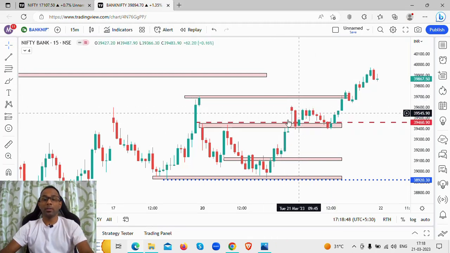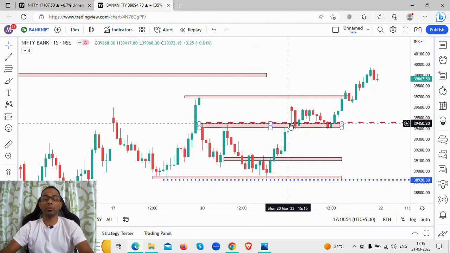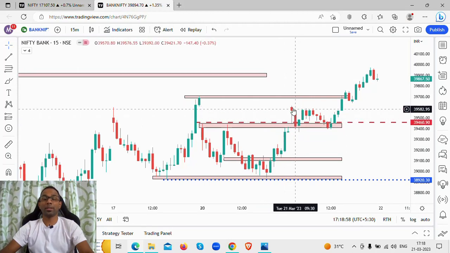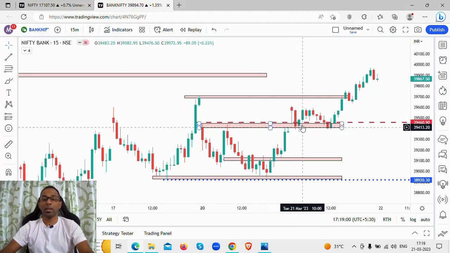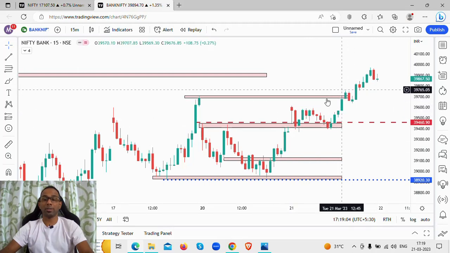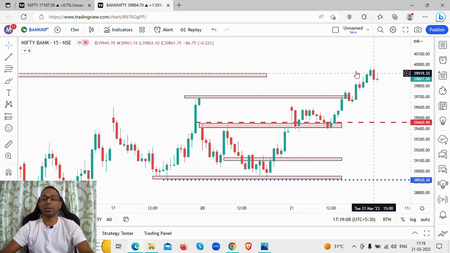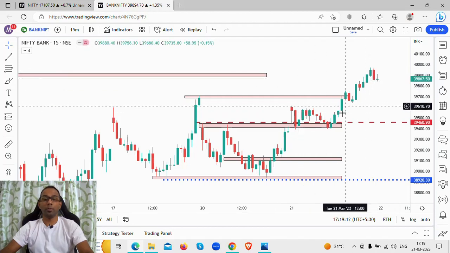Now you see here what happened. Bank Nifty opened with a gap, came back down. So this resistance level and the previous high was marked. It acted as a support level, because this resistance was broken at the start of the session. The price came down, bounced up, came down, bounced up. It paused around this resistance level which we had marked. It broke that and went to the next resistance level, and from here it came down. Now you see how beautifully these levels worked out.